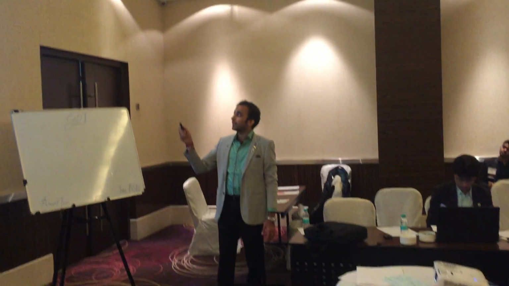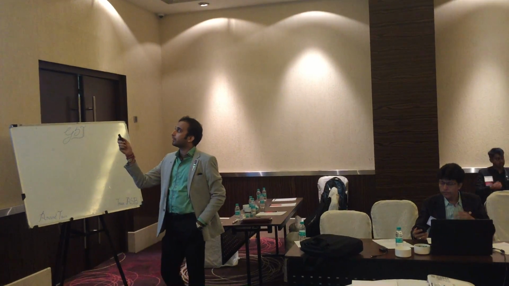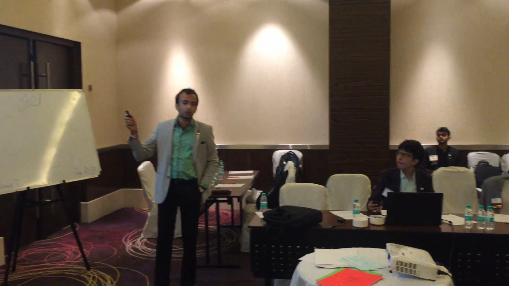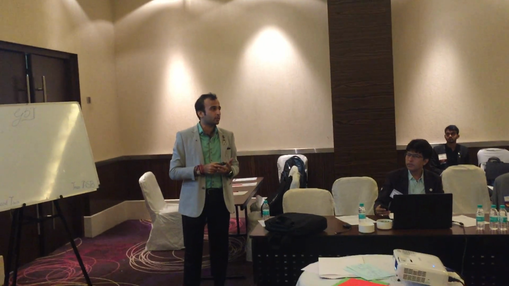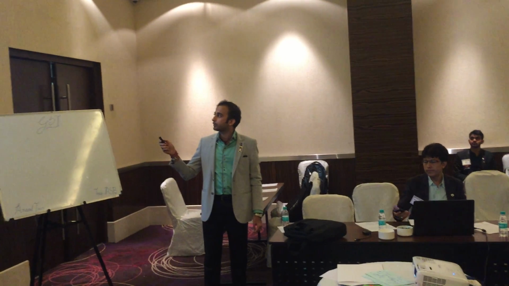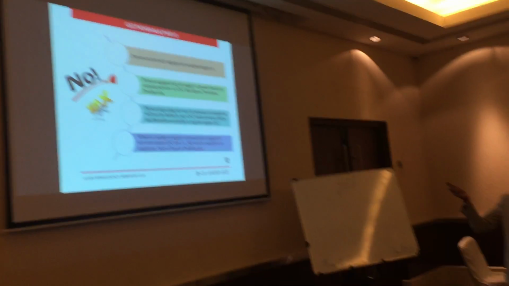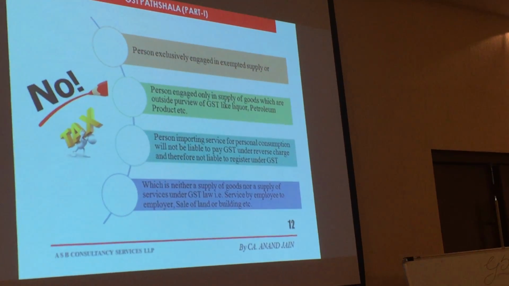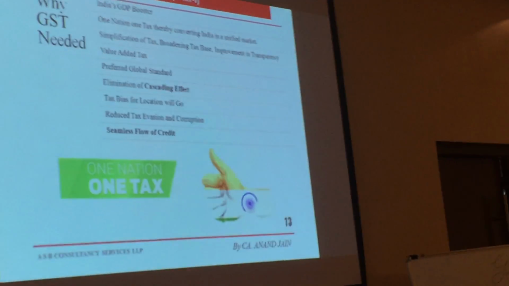There is no tax when a person is exclusively engaged in exempt services, or in supply of goods which are outside the purview. There are around two to three categories of goods, petroleum and electricity, which the government has kept outside the purview of GST. And another, most important one, is what is neither a supply of goods nor a service, like an employer-employee relationship, which will not fall into the category of GST.